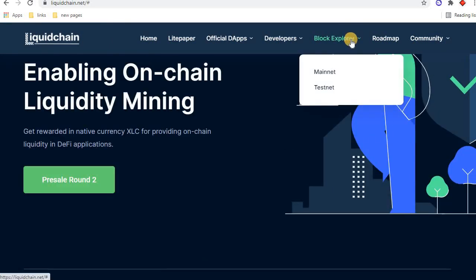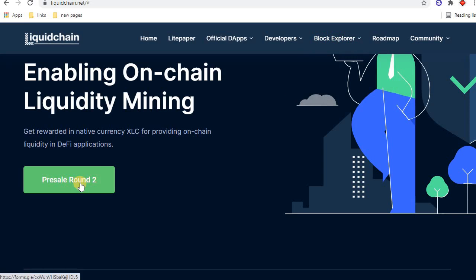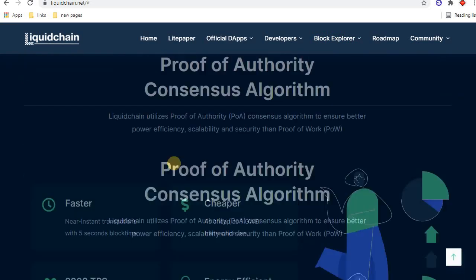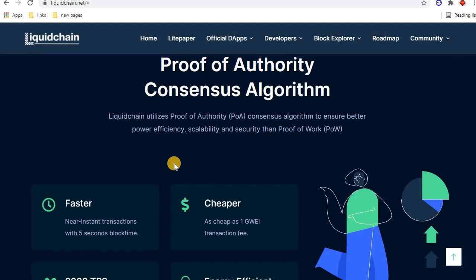When you click on Explorer, as you can see here, mainnet and testnet. Its mainnet is already launched and its pre-sale second round is ongoing. You can purchase their tokens. Proof of authority consensus algorithm. Liquid Chain utilizes the proof of authority, POA, consensus algorithm to ensure better power, efficiency, scalability, and security than proof of work. And these are the key features of their blockchain.